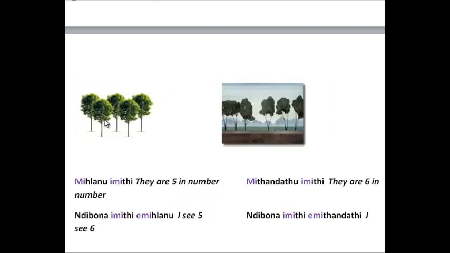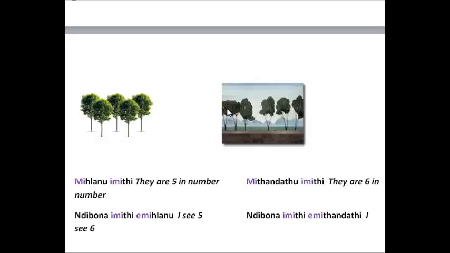Right, now let's count the imiti, the trees in these two pictures. Mnye, mibini, mitatu, mine, mihlanu. In this picture, mnye, mibini, mitatu, mine, mihlanu. And so there's another one hidden away, mitandatu.